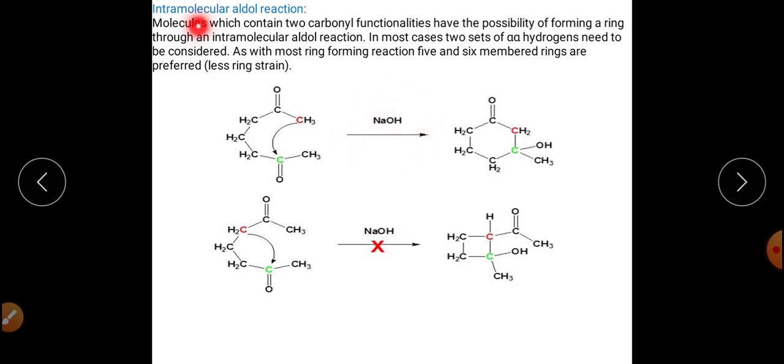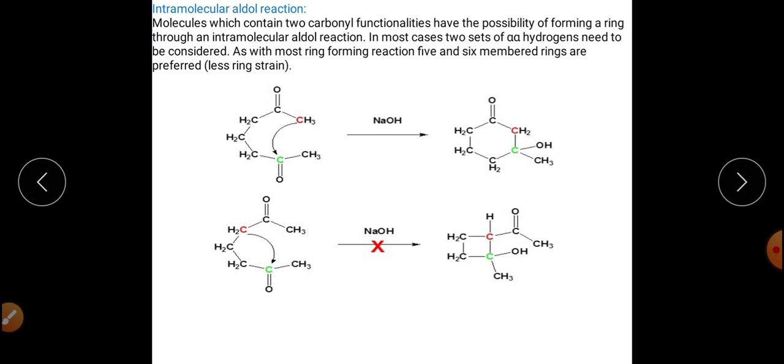First of all, the intramolecular aldol condensation reaction can happen if there is a ring formation, and the size of that ring should be 5-membered or 6-membered, because of the less strain in that type of ring. That means we cannot form a strained ring by using intramolecular aldol condensation. Here the reaction takes place in presence of sodium hydroxide. First of all, the base will abstract the acidic proton, the acidic hydrogen will be eliminated.